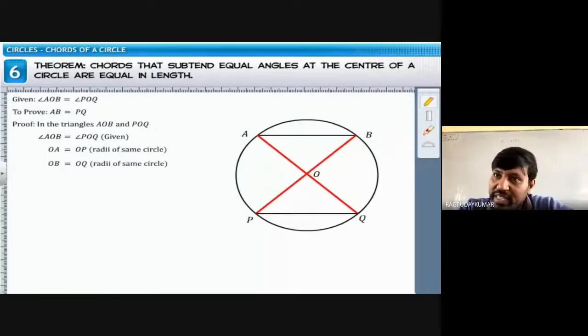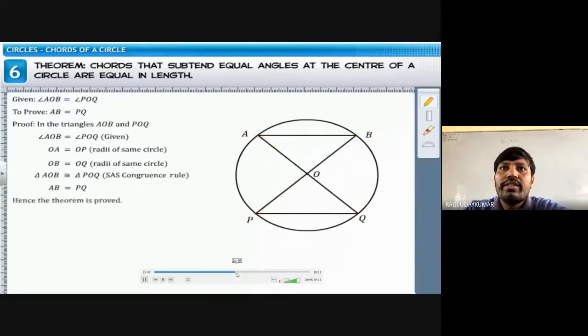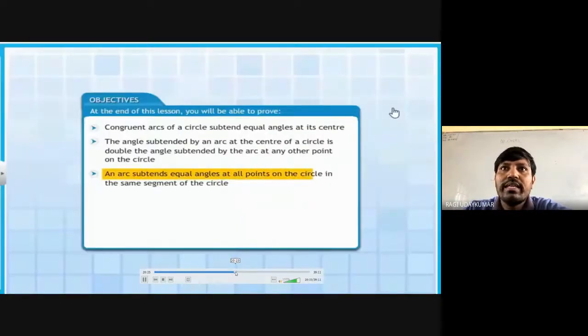Yes, sir. Yes, AOB congruent to POQ होगा, AOB congruent to QOP होगा, दोनों right है. Because both are radius only. OA is radius, OB is radius, OP is radius, OQ is radius in the given figure. Okay? I think you understood now? So now from the SAS congruency, you can say that the two triangles are congruent.